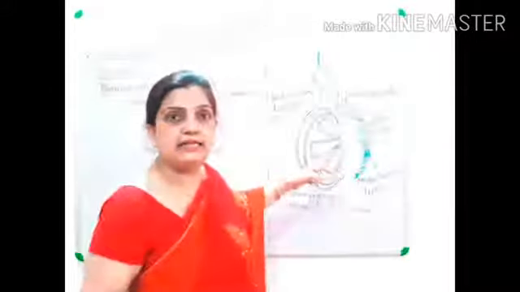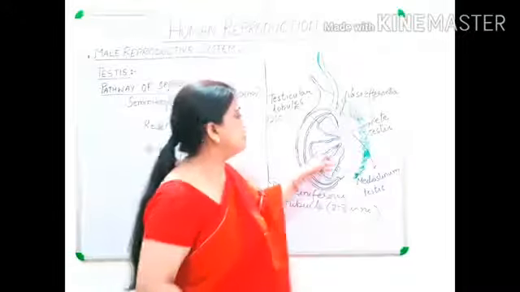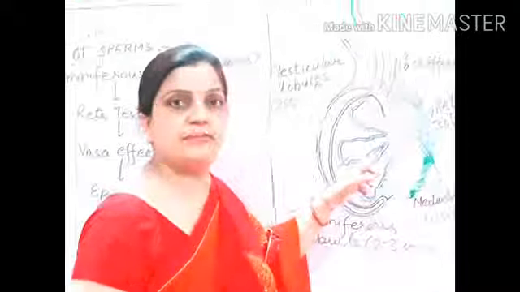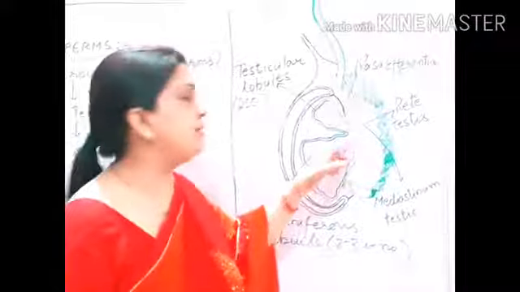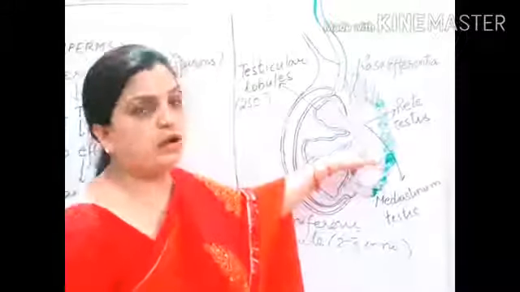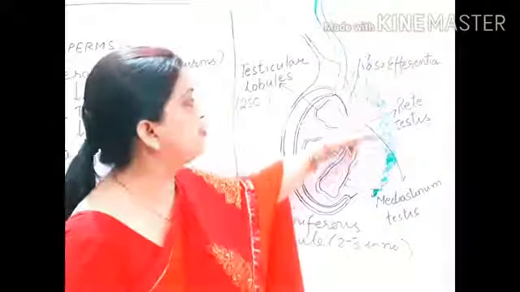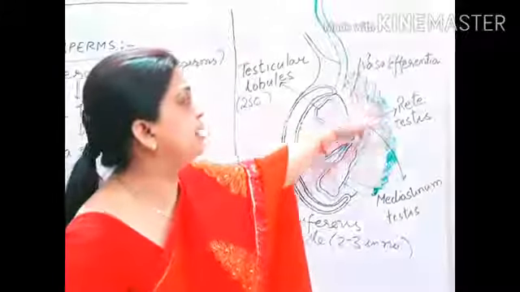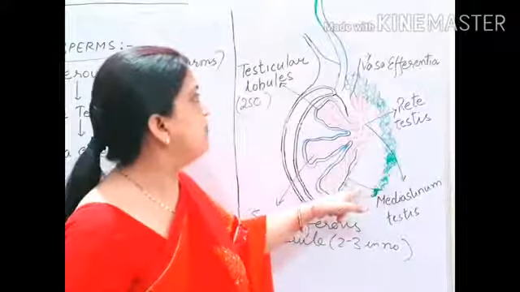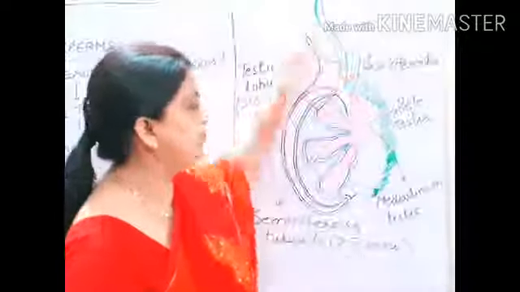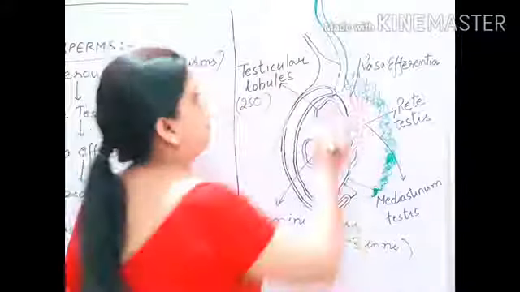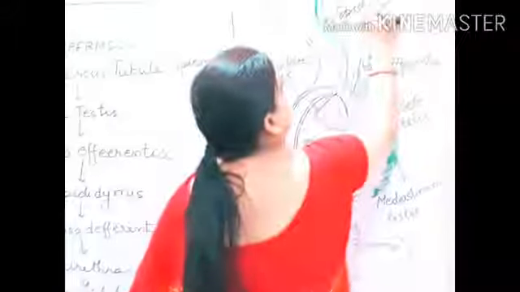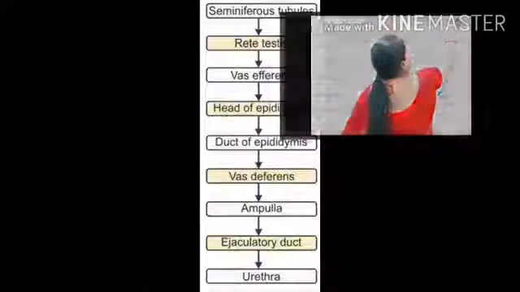Diagrammatically, again I will be explaining it: sperms are produced here in the seminiferous tubule. From seminiferous tubule, sperms will be moving into rete testis. From rete testis, sperms will be moving into vasa efferentia. From vasa efferentia, sperm will be moving into epididymis. Then from epididymis, it will be moving into the urinogenital duct. From urinogenital duct to the external genitalia.